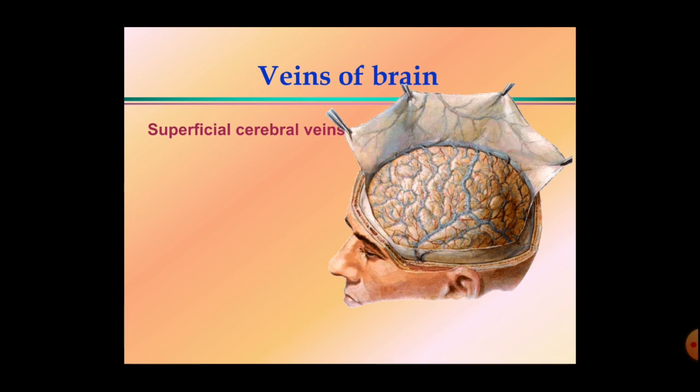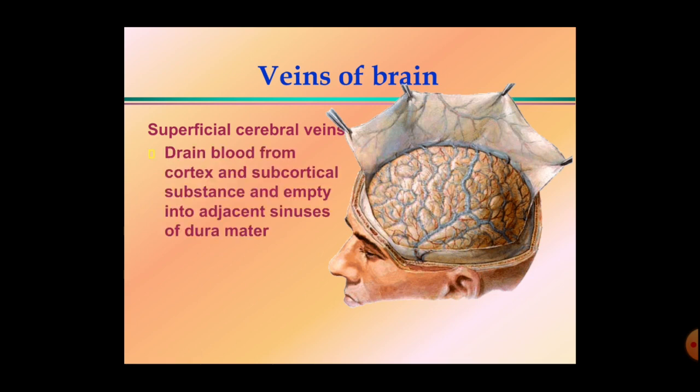The peculiarity of the veins of the brain is that they are thin walled, muscular tissue is not there in the vein, valves are absent in the veins, and these veins don't accompany the arteries. They are the large dilated venous spaces, that is the subdural spaces. They drain the blood from the cortex and the subcortical substance and empty into the adjacent sinuses.